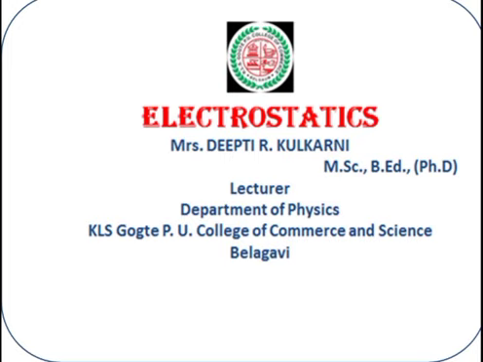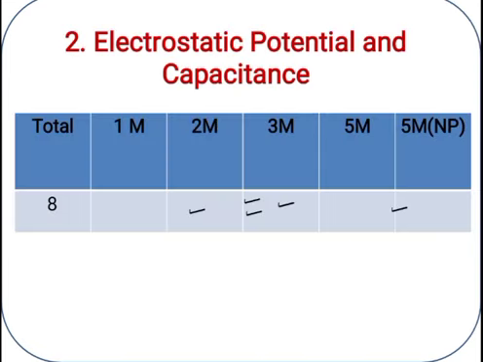In the earlier videos, I discussed electric charges and fields from electrostatics. In this video, I am going to discuss electric potential and capacitance from the same electrostatics topic, that is the second chapter, electrostatic potential and capacitance. The weightage of this chapter is 8 marks. So how actually are the marks distributed? Let us understand.